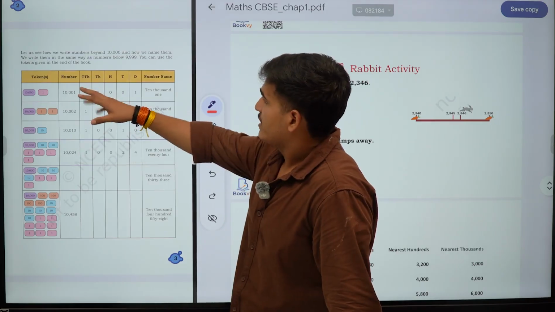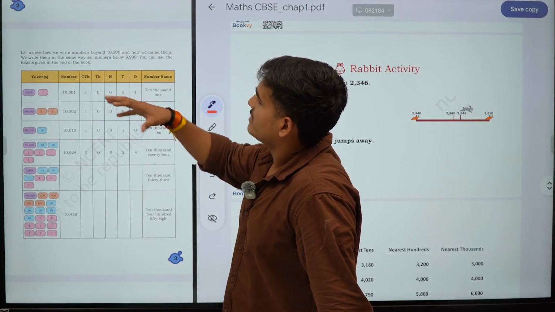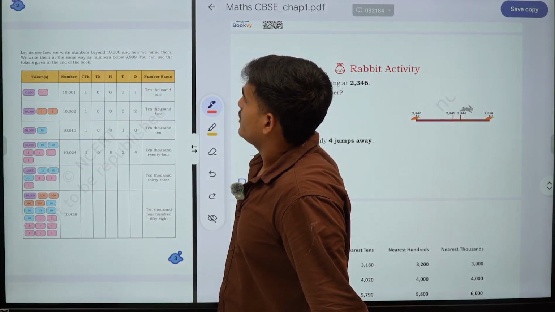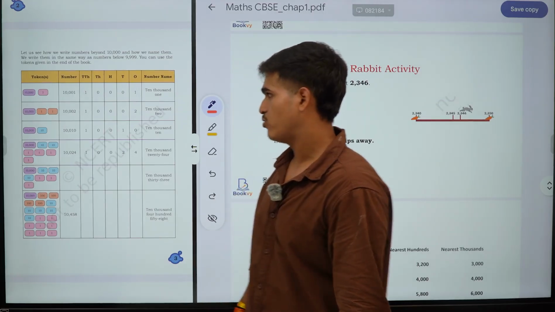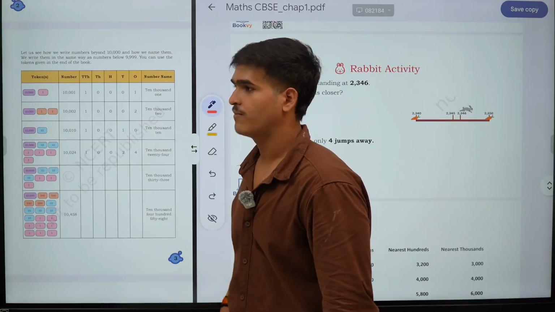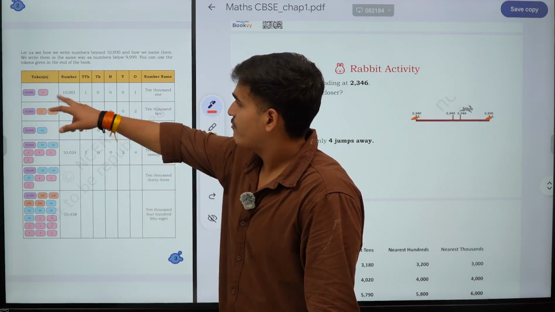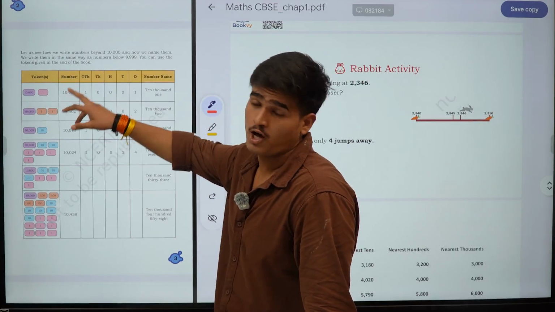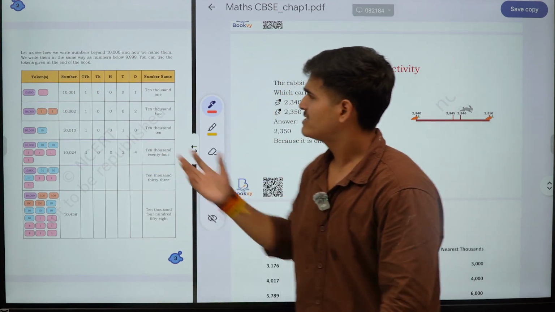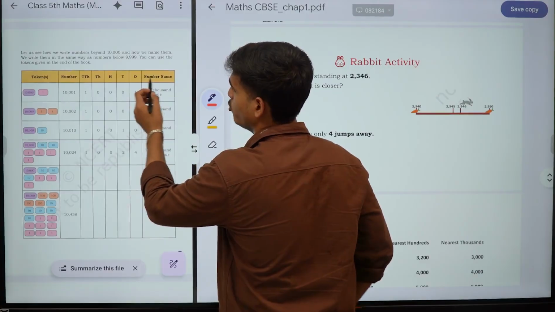So suppose here it is written, let us see how we write numbers beyond 10,000 the same way as a number below, 9,999. You can use the token given at the end of the book. Okay, so they are giving a number and a token also, a token amount, right? So they have given 10,000 rupees and one token. So now what does the number become? 10,001.